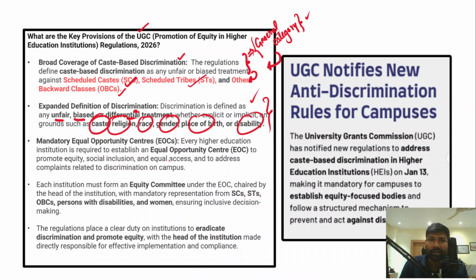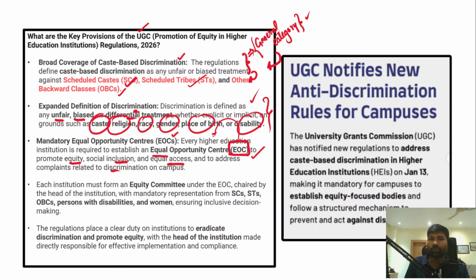And then there are mandatory equal opportunity centers. Every higher educational institution is required to establish an equal opportunity center. The objective of this center is to promote equity, social inclusion and equal access, and also to address issues like discrimination on campus. That is the objective with which the equal opportunity centers are established.